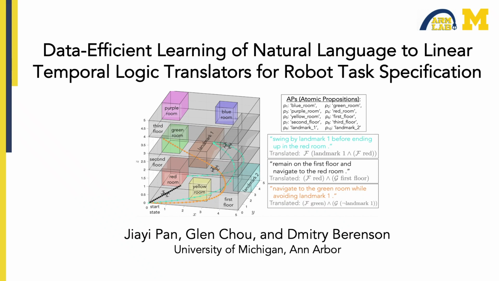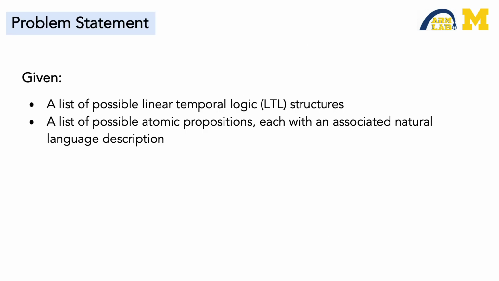In this work, we present a learning-based approach for translating from natural language commands to linear temporal logic specifications with very limited human labeled training data. Given a list of possible linear temporal logic, or LTL, structures, and a list of possible atomic propositions, each associated with natural language description, our goal is to learn a mapping from natural language to LTL. That is, given a natural language command, we wish to translate it to its associated LTL form, which provides an unambiguous task specification for the robot to act upon.